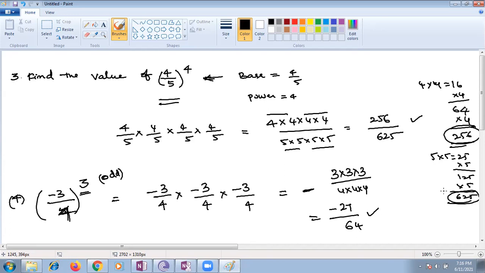Any doubts? In the previous problem, one student multiplied with 25, right? We should not take that; we should take only the prime number.